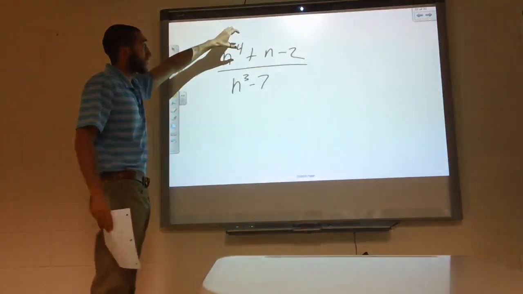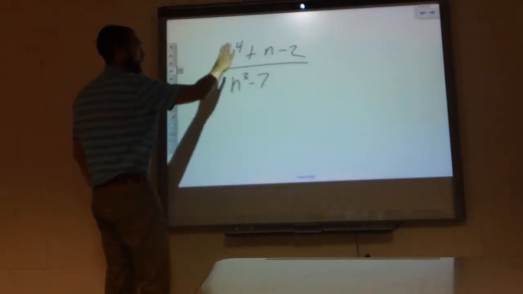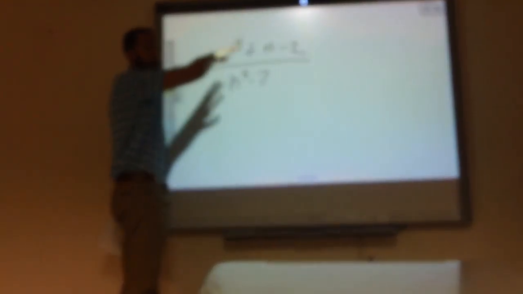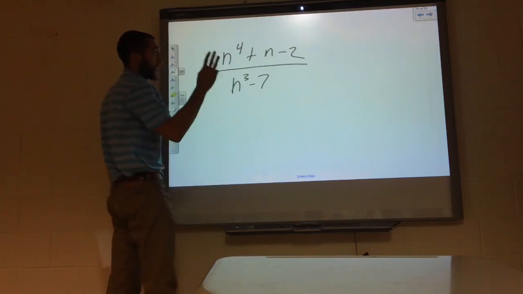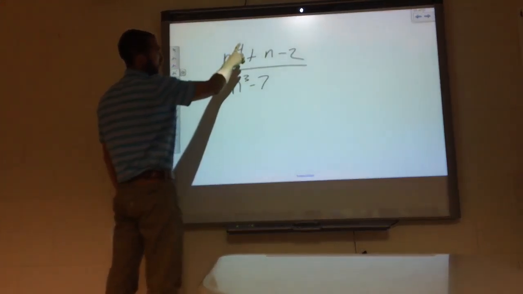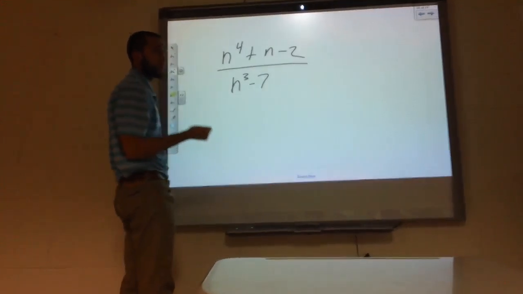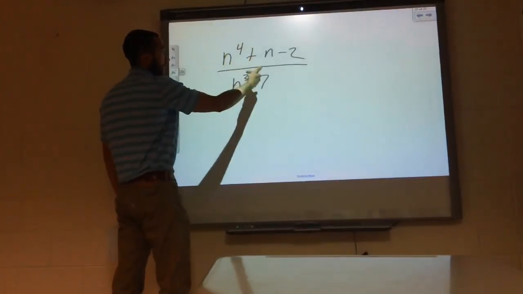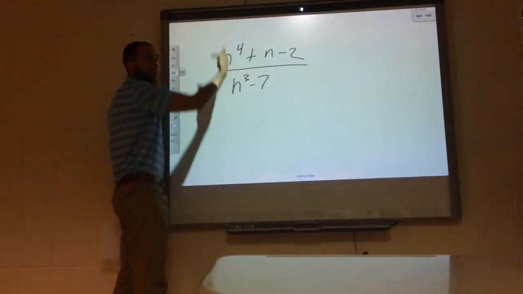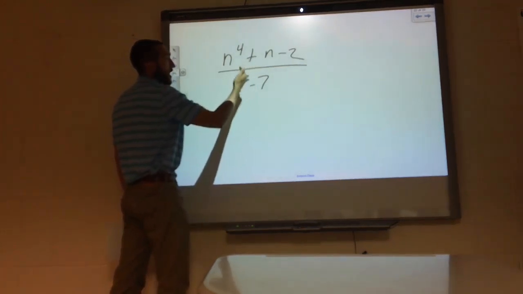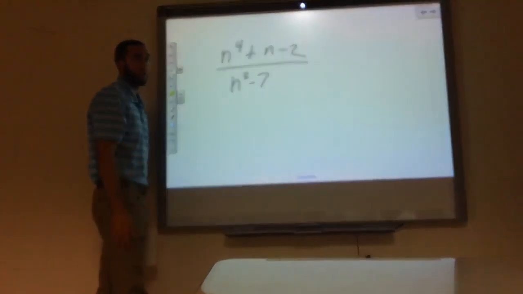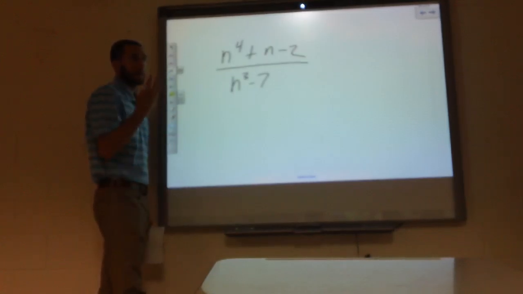The larger degree on the top basically makes this go to infinity. It'll never converge to a point. So we got 3 different ways. If the degree is larger on the top, it goes to infinity. If the degrees are the same, we take the ratio of the leading coefficients. And if the degree on the bottom, the denominator, is larger, it goes to 0. It's got to fall into one of those 3 categories.